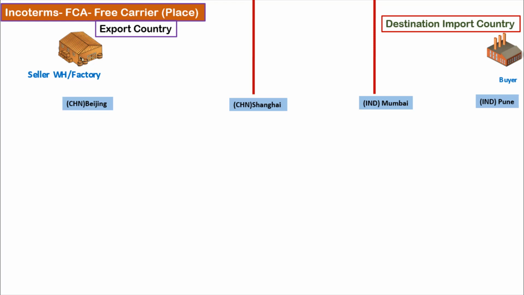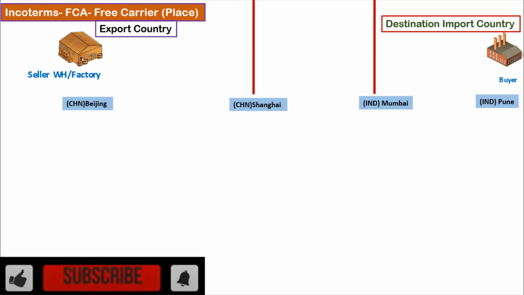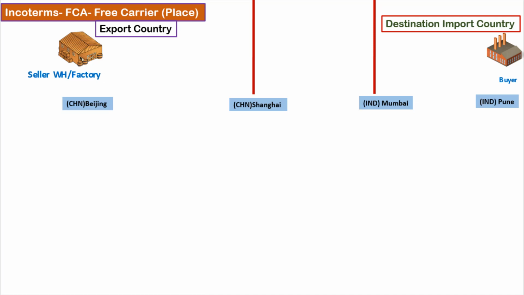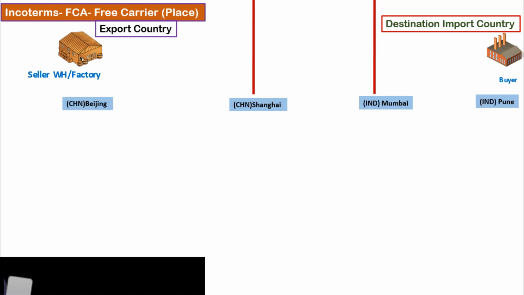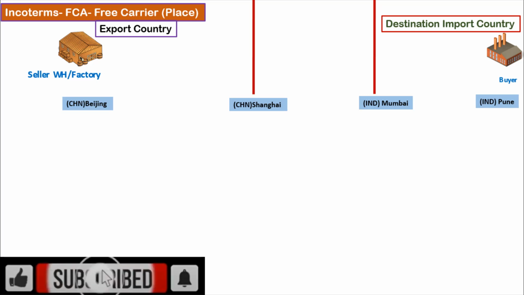I am Dinesh. If you are into international trade and want to import some goods from a foreign country, or if you want to export some goods to a foreign country, then it becomes important for you to understand about the Incoterms. Incoterms are published by the International Chamber of Commerce. In total, there are 11 Incoterms, as we discussed in our earlier video. Incoterm defines the delivery points for the seller, based on which risk, responsibility, and cost of the cargo gets transferred from seller to the buyer.